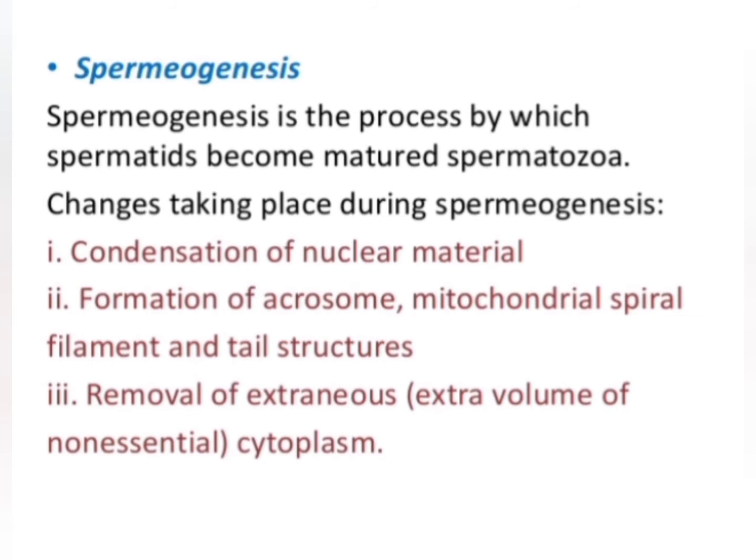The third is the removal of the extra volume of non-essentials. As the sperm cell has to show movement, it needs a very small size. Because of that, during this process, the extra volume of non-essentials is removed. After spermiogenesis, the spermiation process takes place. During this process, mature sperms are released from the Sertoli cell into the lumen of the seminiferous tubules.